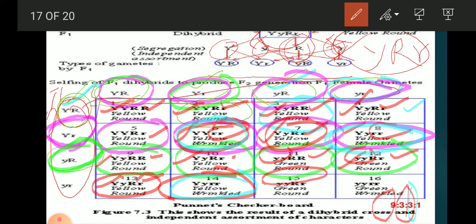And then we are having just here green wrinkled, so that is only one, because all alleles we can say are recessive. Green round 1, green round 2, and green round 3, that is 3. So 9 is to 3 is to 3 is to 1, like 9 and 3 is 12, 15, and 1 is 16, all are 16 boxes, so we get 16 results.